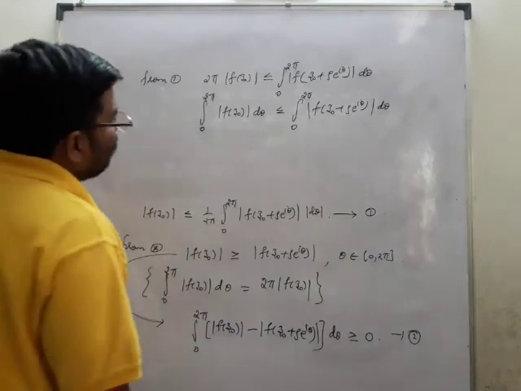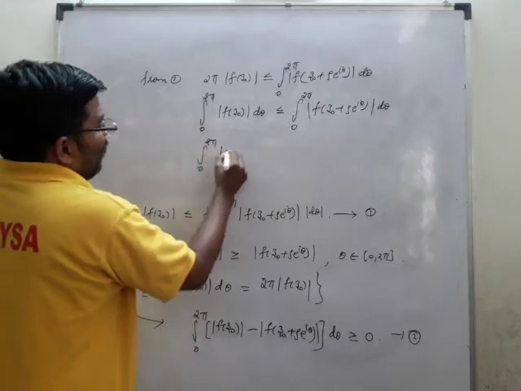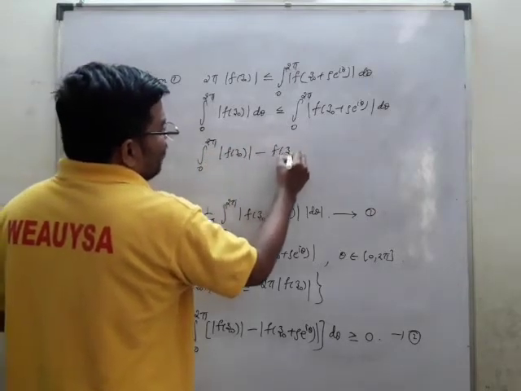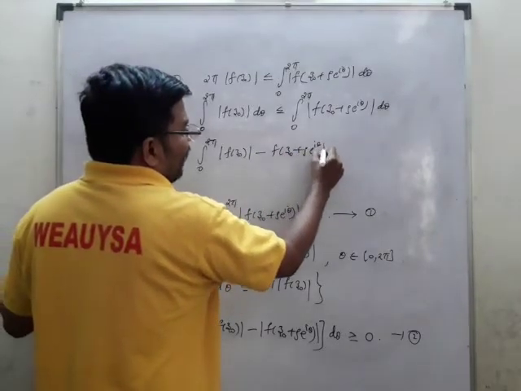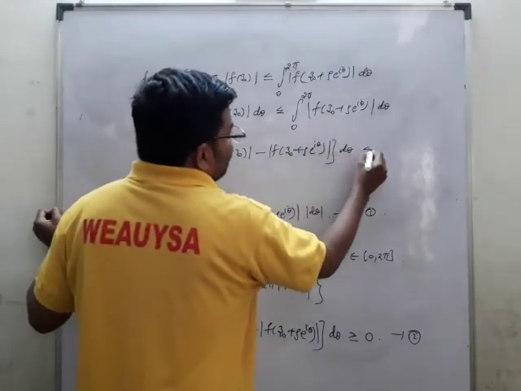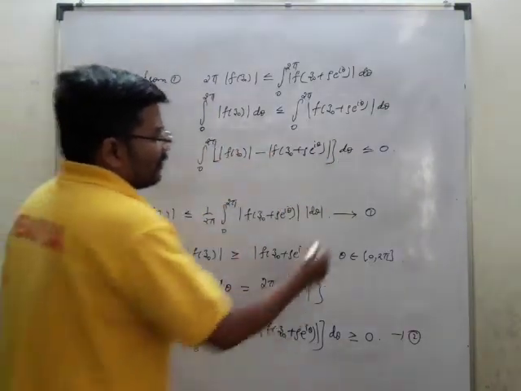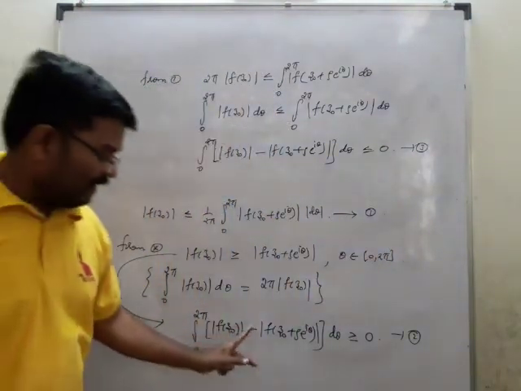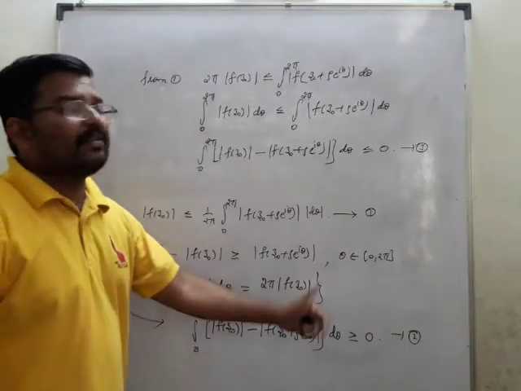So therefore what is that now? This one, if I take to the left side, integral 0 to 2 pi of mod f of z naught minus mod f of z naught plus rho e power i theta d theta is less than or equal to 0. This term is again less than or equal to 0. Let us suppose this is number 3. Now one term we got is less than 0 and this term is greater than 0. So less than 0 and greater than 0, I may write as equal to 0.